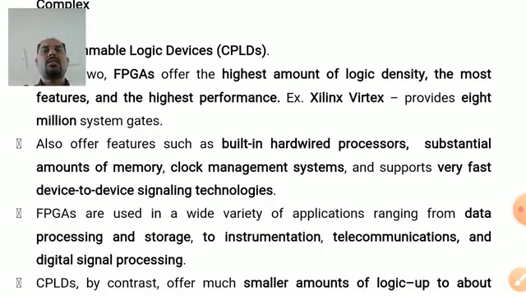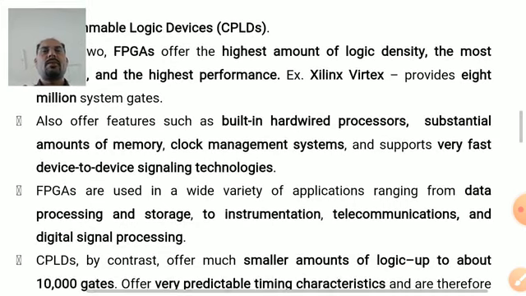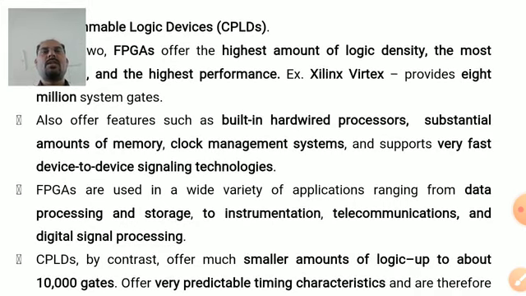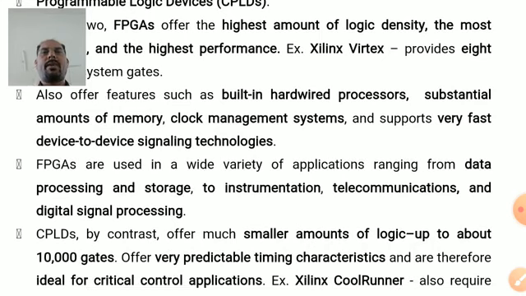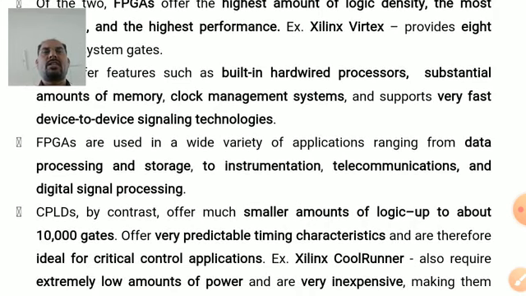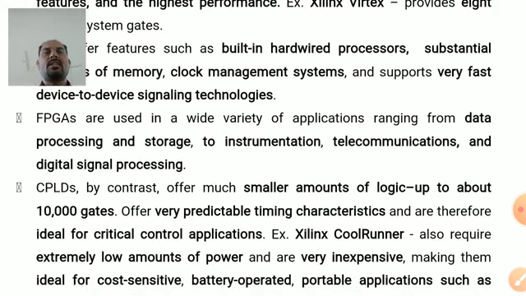It offers other features such as built-in hardwired processors, substantial amounts of memory, clock management system, and also supports very fast device-to-device signaling technologies. FPGAs are used in a wide variety of applications ranging from data processing and storage to instrumentation, telecommunications, and digital signal processing.